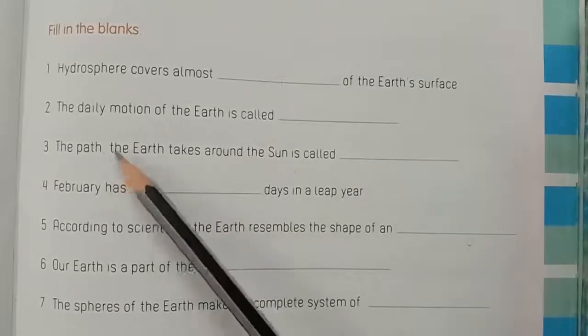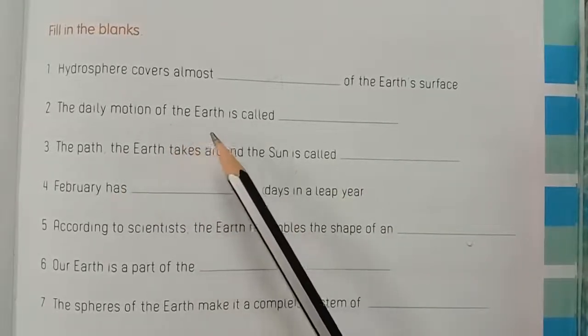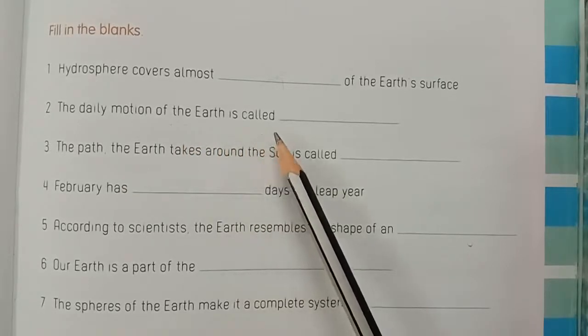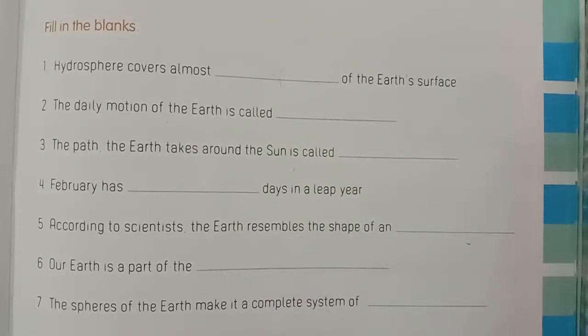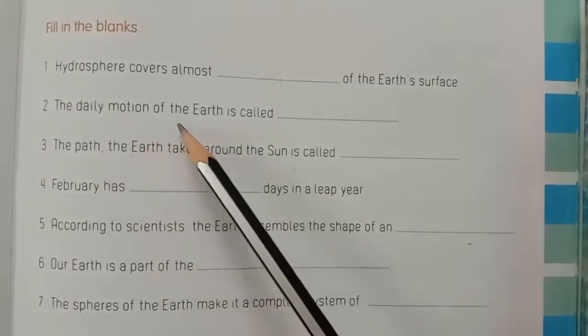Next, children, the daily motion of the earth is called, what is that, children? Rotation. The motion of the earth on its own axis is called rotation. The daily motion of the earth is called rotation.